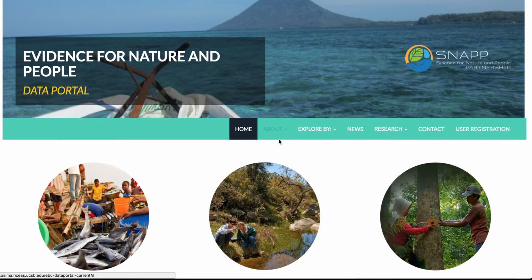On this website, you will find evidence from a recent systematic map on the impacts of conservation on human well-being, published in Environmental Evidence in 2016. This data portal is an interactive website where you can visualize, explore, filter, and download data associated with this map for your own personal needs. We intend this map be used by researchers, policymakers, and practitioners of all kinds to find the evidence they need to make decisions. This is a quick how-to on different parts of the site and how to find information that